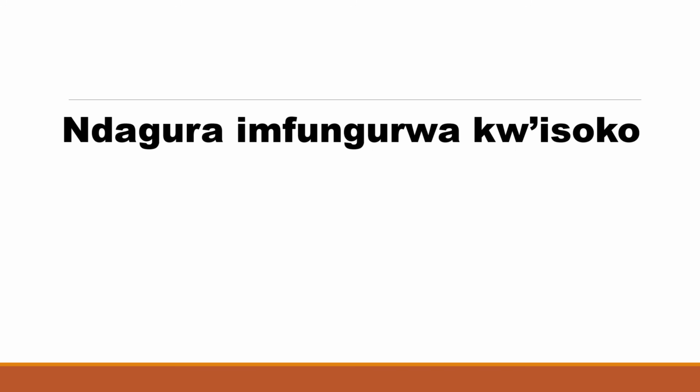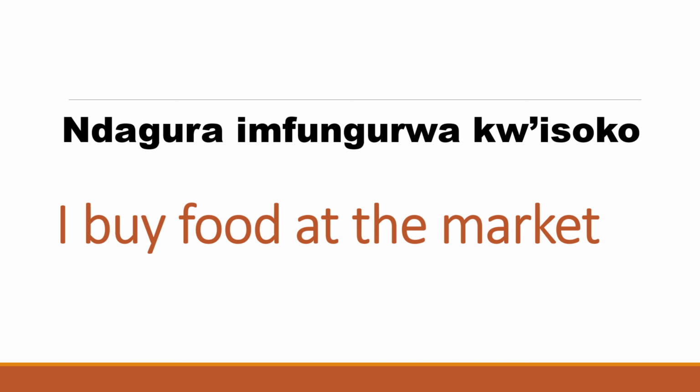Verb number 42, to buy. To buy in Kirundi is kugura. Repeat after me. Kugura. Here's an example sentence. Ndagura imfungurwa kw'isoko, which means I buy food at the market. Ndagura imfungurwa kw'isoko. I buy food at the market.